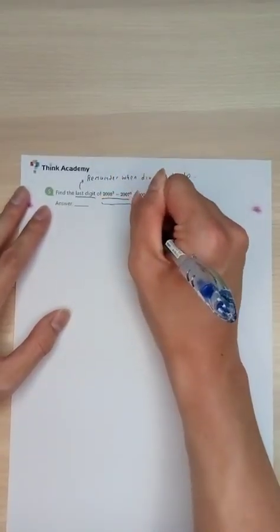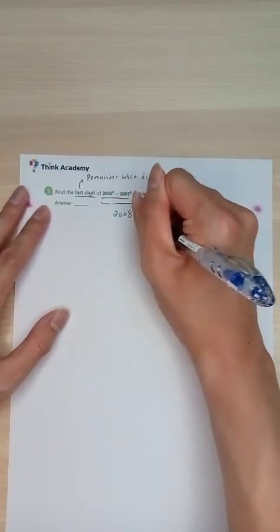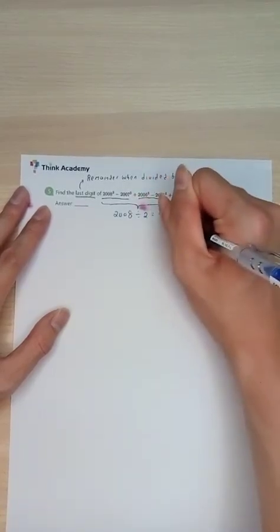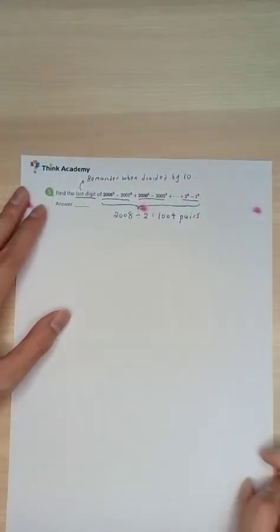In total, there are 2008 divided by 2, 1004 pairs. This might not seem very important at the start, but trust me, it will be very helpful. So it's very important for you to find pairs, because it's going to be very helpful later when we follow up with this. Now, what do I mean by this? Well, as usual, we're going to start small. But how are we going to start small in this case?